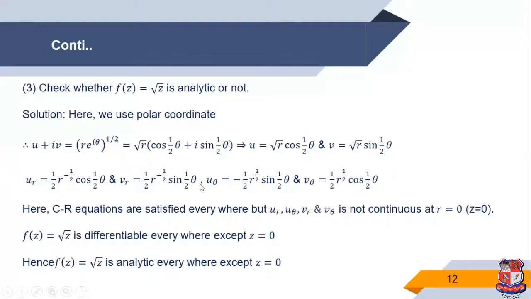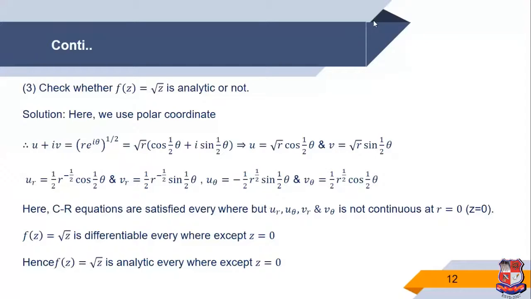But u_r and v_r, both terms are undefined at which point? Yes, r^(-1/2) means the denominator depends on r, and if we input r = 0, then v_r is undefined and u_r is also undefined. That means both are not continuous at the point r = 0. So we can say u_r, u_θ, v_r and v_θ are continuous everywhere except r = 0.